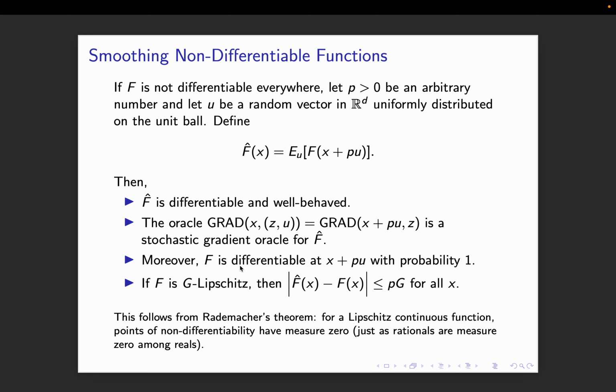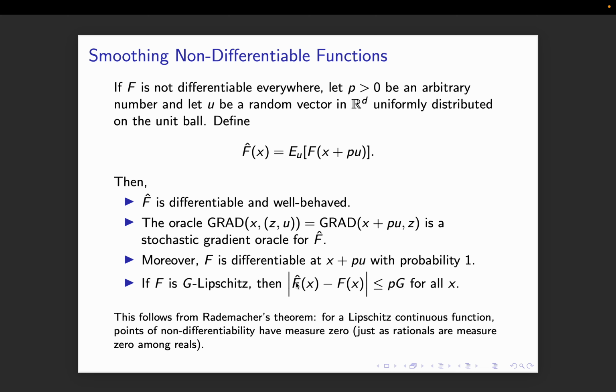Moreover, if f is Lipschitz, f is differentiable at x plus pu with probability 1, because it's an almost everywhere differentiable function. This follows from Rademacher's theorem. For a Lipschitz continuous function, points of non-differentiability have measure 0, just as rationals are measure 0 among reals. So basically all I'm trying to say is, if I make a perturbed function and I'm at a point of non-differentiability, instead of trying to get the gradient at that point, I move a little bit away from there. I can be really sure that now I'm going to be differentiable, and I take the gradient at that point.